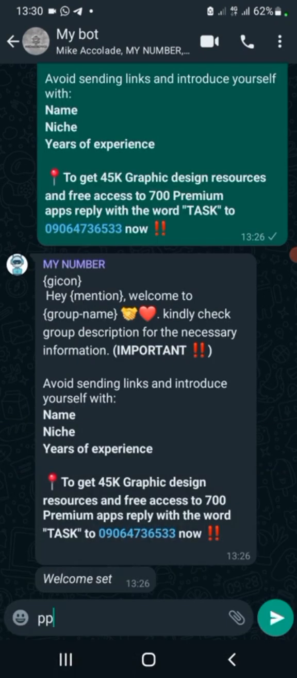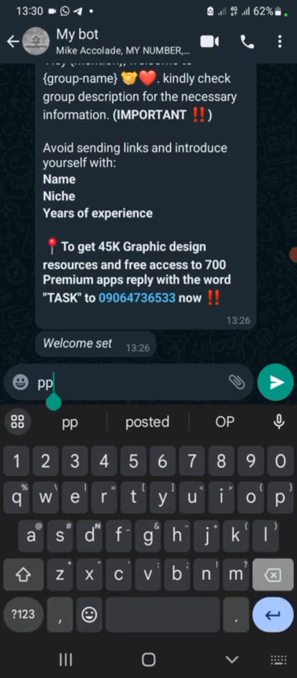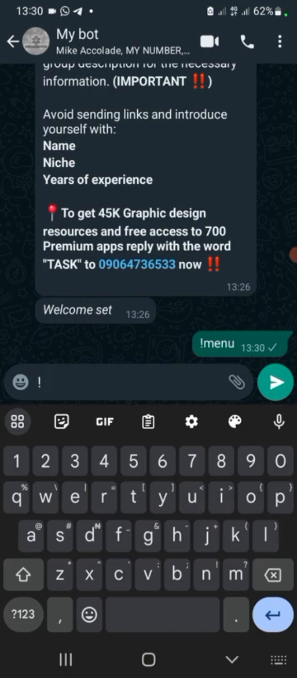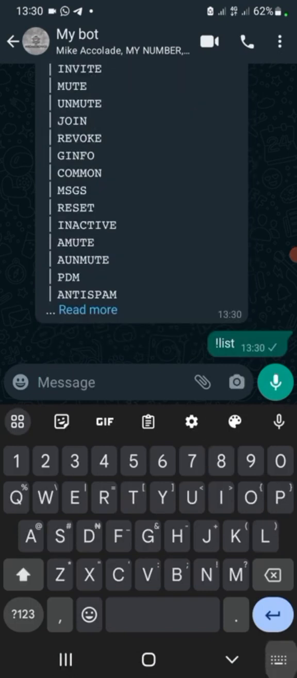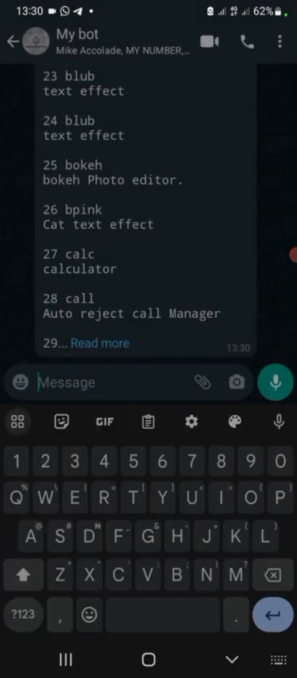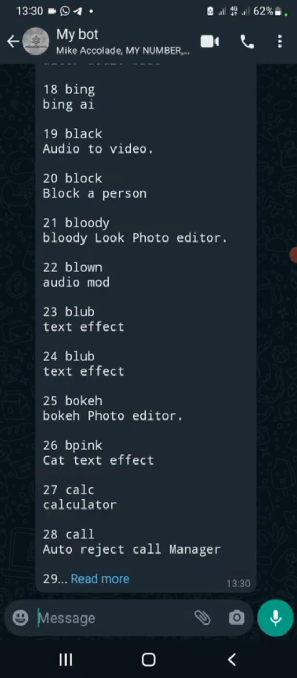Okay, so I think this is enough. I've done more than enough. You can always go through the list or menu to see the available prompts. So you can always test them out. If you have any errors, you can always come to the support group.